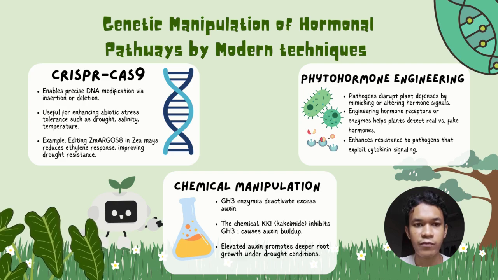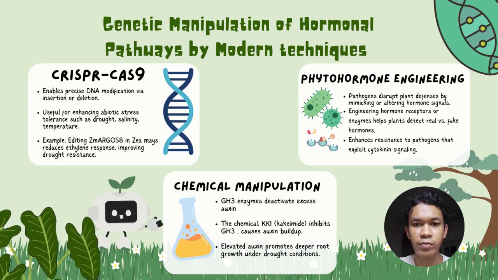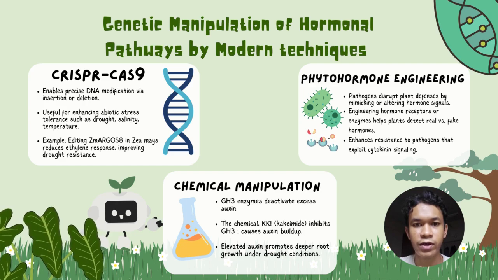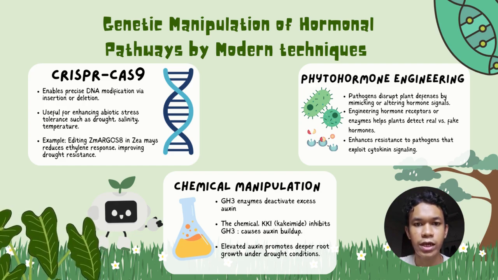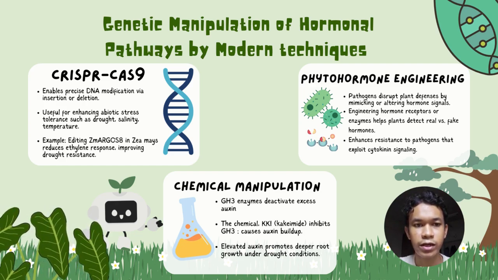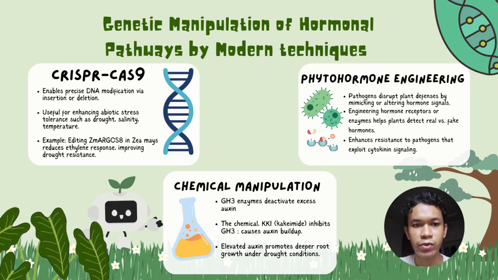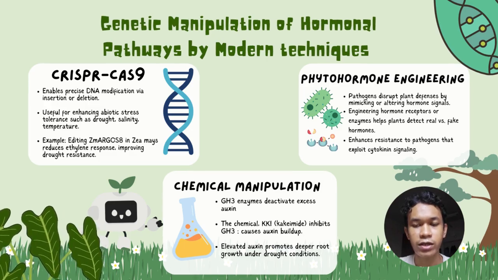The next technique is phytohormone engineering. Pathogens are disrupted and prevented by making or altering hormone signals. Engineering hormone receptors or enzymes will help plants detect real versus fake hormones. This will enhance resistance to pathogens that exploit the cytokinin signal. The final technique is chemical manipulation. GH3 enzymes deactivate the excess auxin, while the chemical inhibitor inhibits GH3, causing auxin buildup. Elevated auxin promotes deeper root growth under drought conditions.